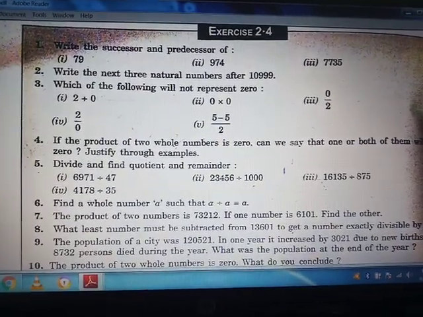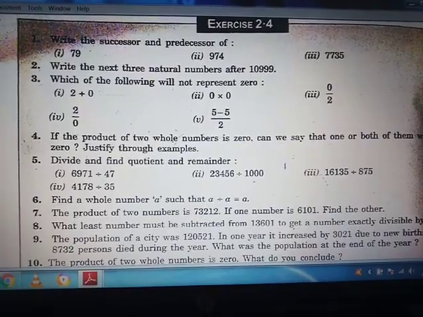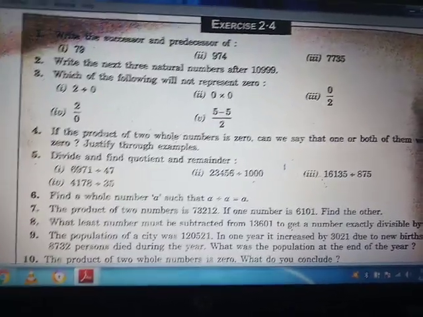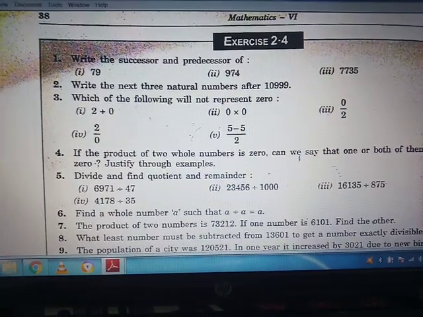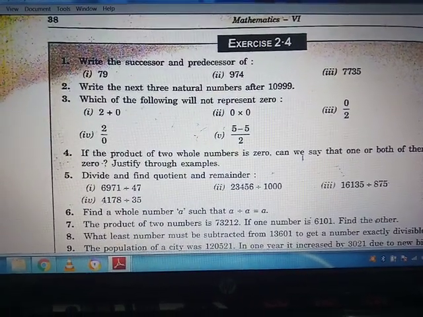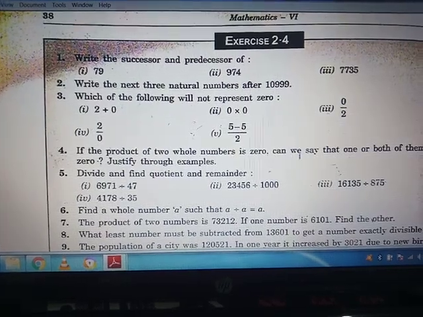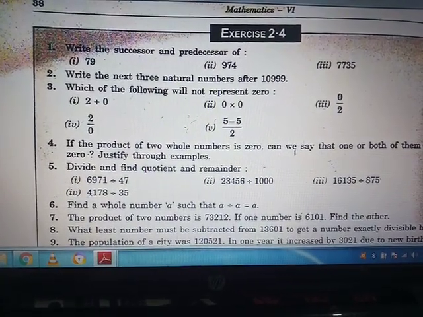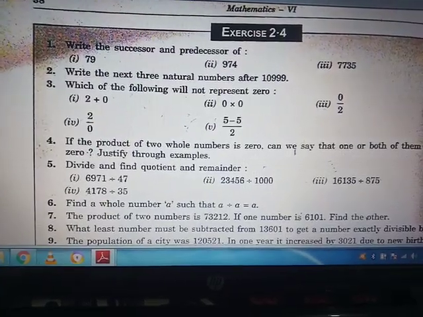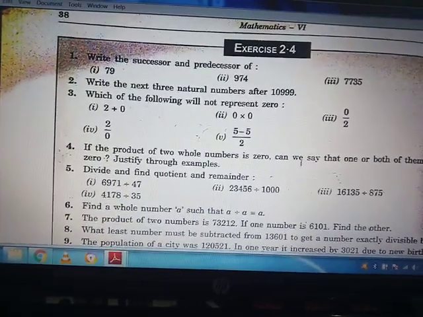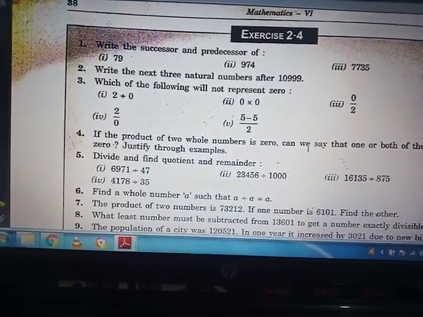Now moving to the next question, which of the following will not represent 0? Okay, so here is our question number 3. First option is 2 plus 0. You know that 2 plus 0 is equal to 2. So it will not represent 0, because the answer will not be 0, the answer will be 2. So this will not represent 0.